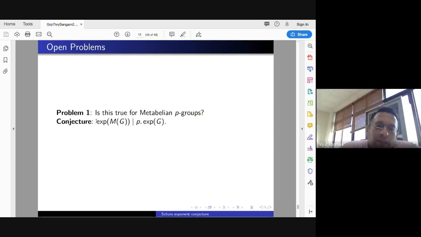So in general I can ask, if G is a finite P group, then does the exponent of the multiplier divide P times the exponent of the group? All the counterexamples so far that are there are not counterexamples to this conjecture.